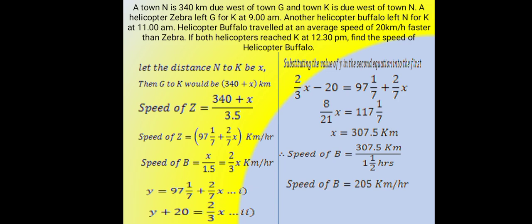A town N is 340 kilometers due west of town G, and town K is due west of town N. A helicopter Zebra left G for K at 9 a.m. Another helicopter Buffalo left N for K at 11 a.m. Helicopter Buffalo traveled at an average speed of 20 kilometers per hour faster than Zebra. If both helicopters reached K at 12:30 p.m., find the speed of helicopter Buffalo.